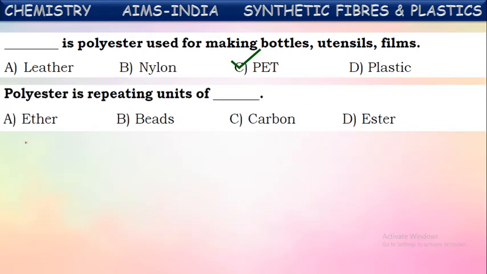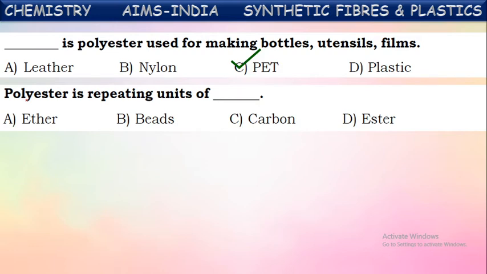Next, polyester is a repeating unit of. Yes, polyester is one of the plastics, and it is also a polymer. Polymer means what? Poly represents many, and mer represents unit or molecule. So polymers are obtained by repetition of the same kind of molecules, combining to form long chain molecules. That long chain molecule is called a polymer.